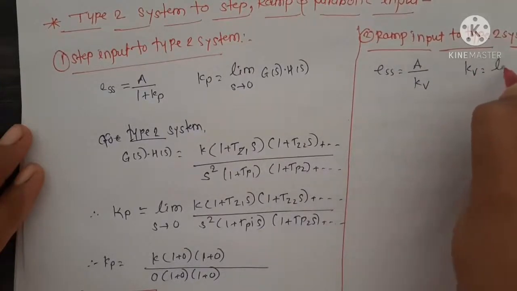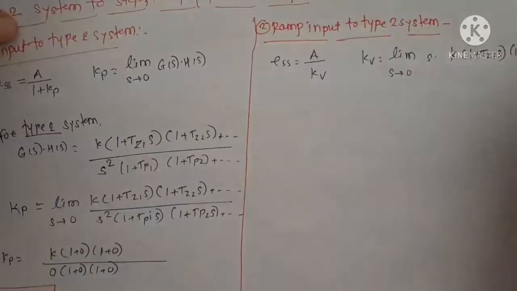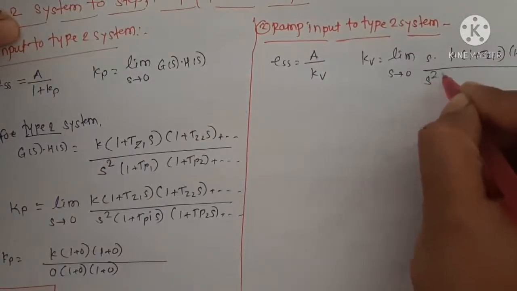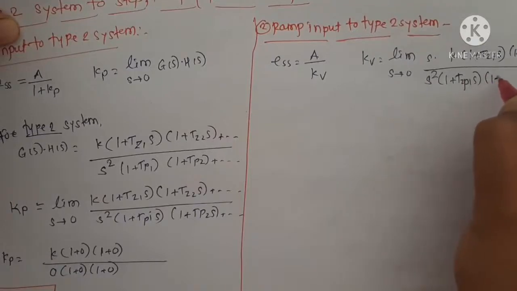Kv is nothing but limit S tends to 0 S into K (1 plus TZ1 S)(1 plus TZ2 S) plus dash upon S square (1 plus TP1 S)(1 plus TP2 S) plus dash.